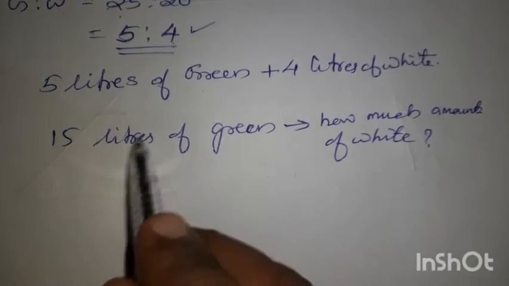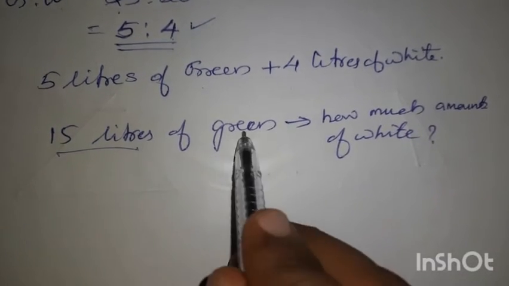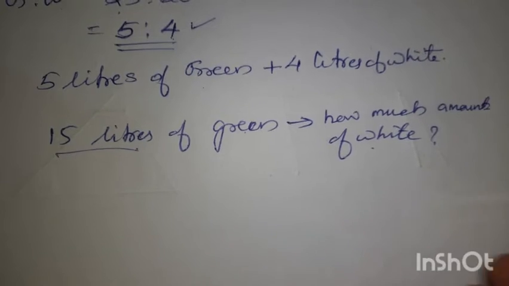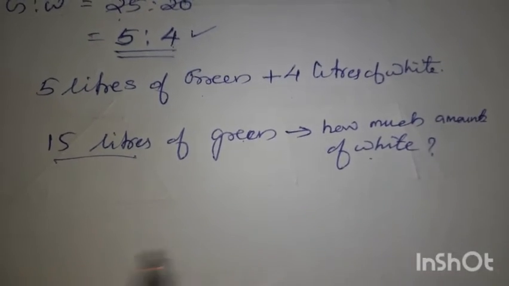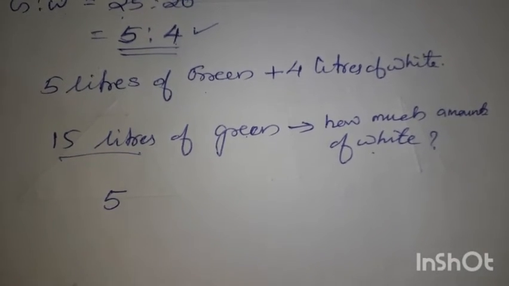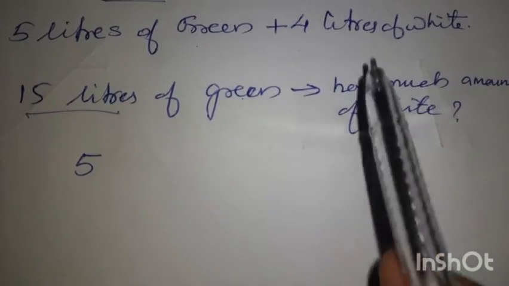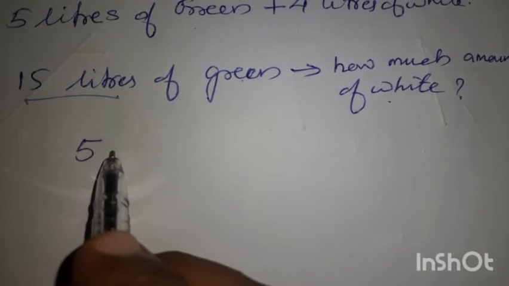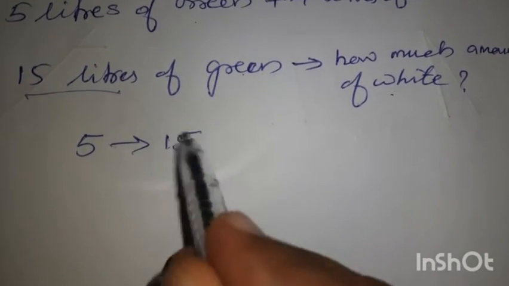Then he added 15 more liters of green. So how much white should he add? That was the question. That means 5 liters of green, 4 liters of white. How many times 5 is 15? That you have to find out.